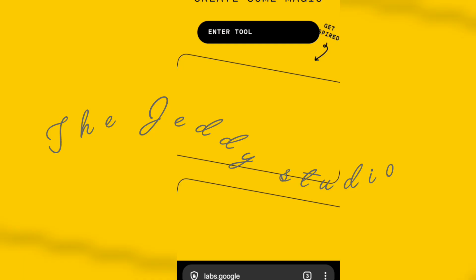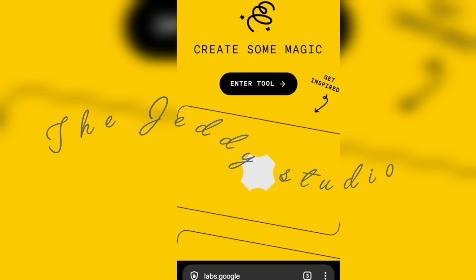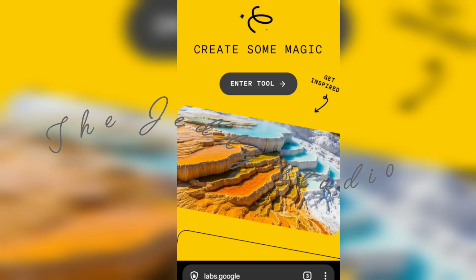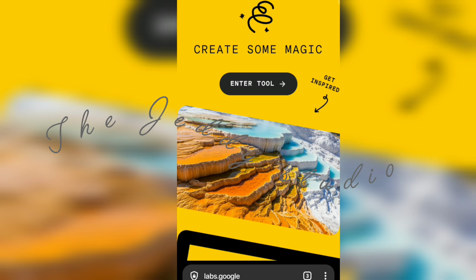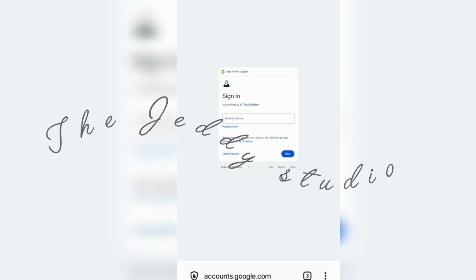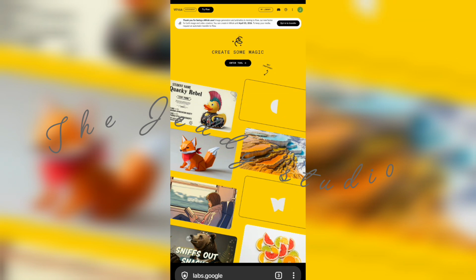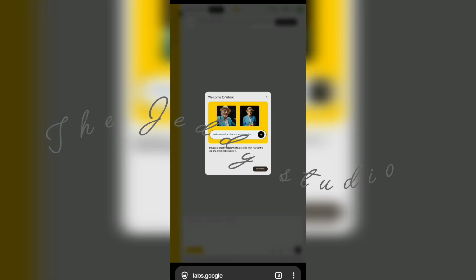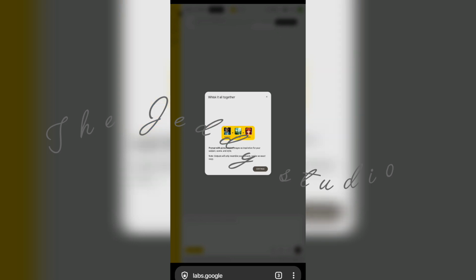Okay, now I'm on my Whisk dashboard. Click on enter tool. If you don't have an account, you need to create and connect the account with Auto Whisk. Okay, you can see they're asking me to log in, so I will log in and I will be back after I log in. Okay, now I have already logged in, and then you can see I have a desktop sign. That is what I have put on my browser. So I'll just click on these three dots here like that, and then I'll click on the extension to generate my images.